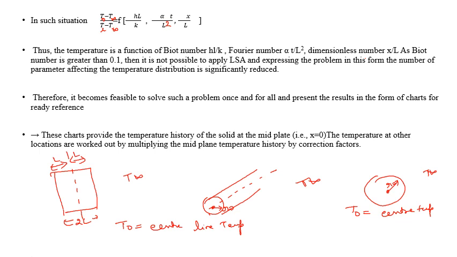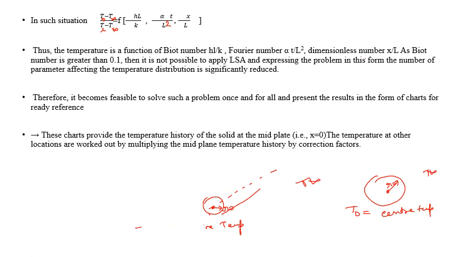So this chart provides the temperature history of a solid at the midplane, that is at the center line, when x is equal to 0, and at other locations it is worked out by multiplying the midplane history with a correction factor.